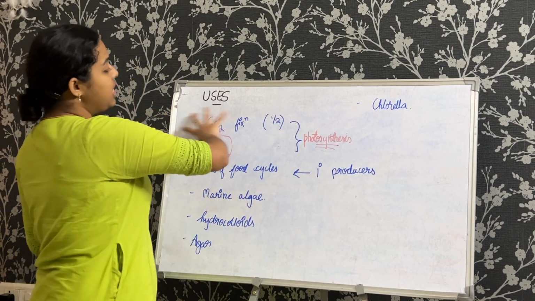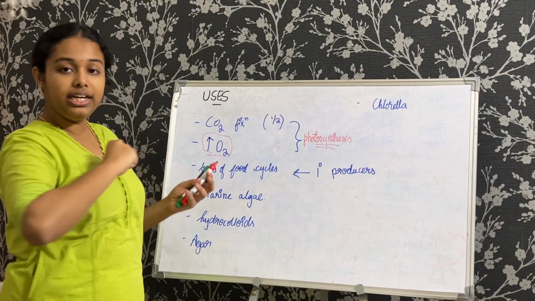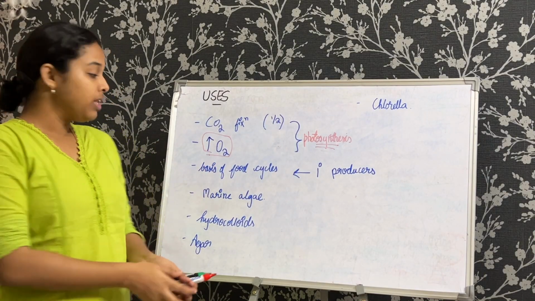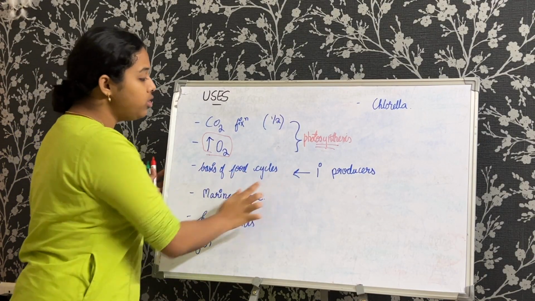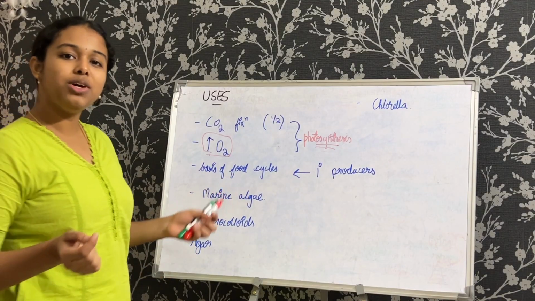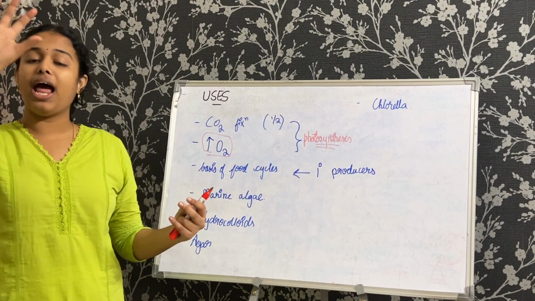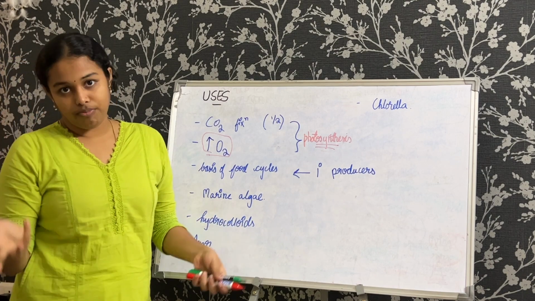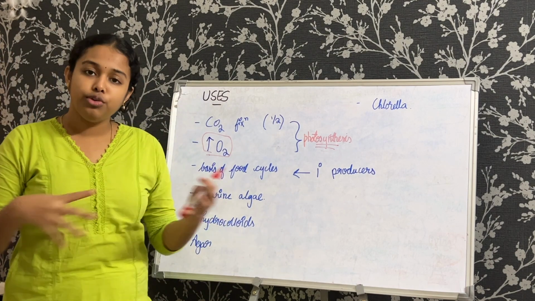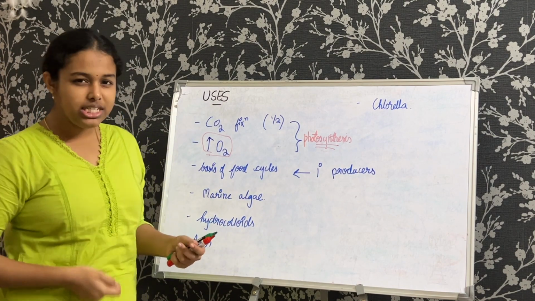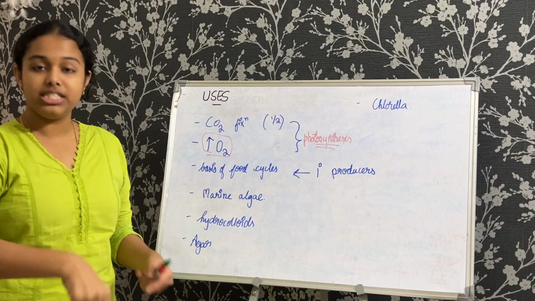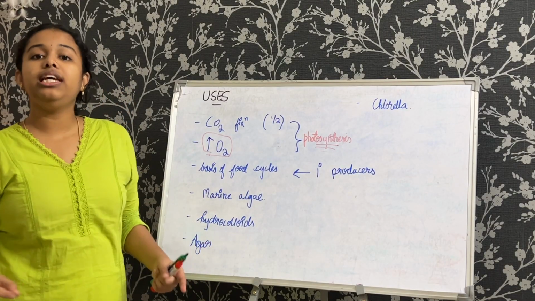Now, if this part is done, we will get to know about something that has to do with the production, with the food. I have written here that they are the basis of the food cycle. Now, why so? Not just because of the trivial fact that it is part of the plant kingdom. Yes, we know that plant kingdom deals with plants, obviously. And in most of the food webs or cycles that we see, we usually start with the sun and then we go to the producer, which is a plant, right? That is not the only basic reason.